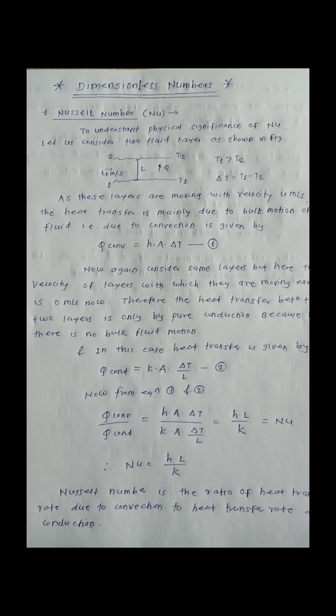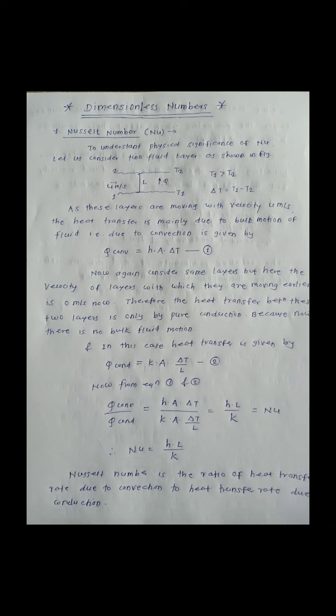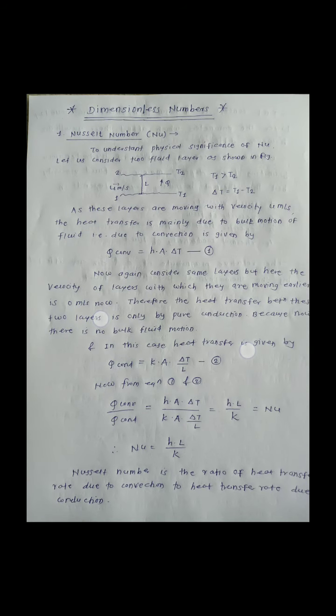Because of that, heat flow takes place from layer number 1 to layer number 2. As these two layers are moving with velocity U meter per second, the heat transfer is mainly due to bulk motion of fluid.